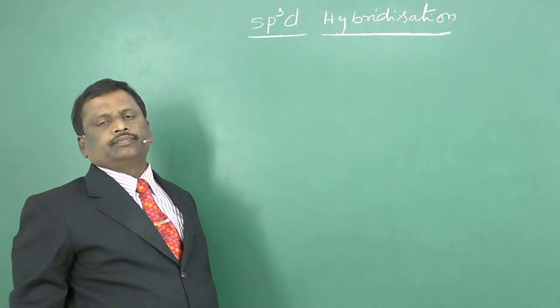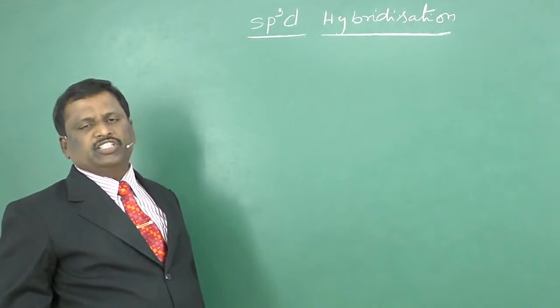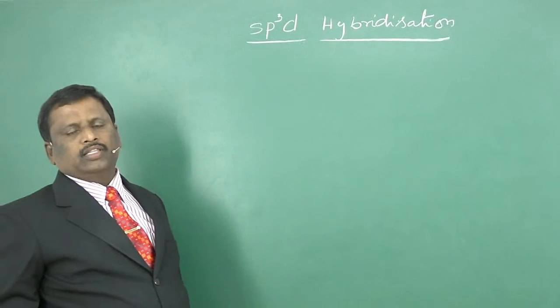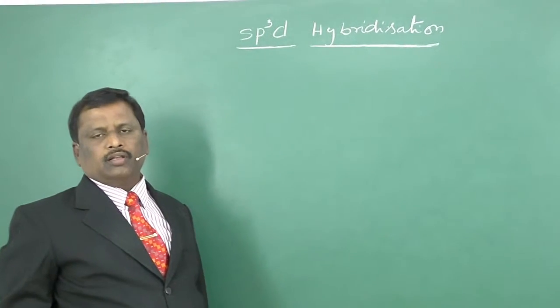sp3d hybridization. This is another type of hybridization in which one s orbital, three p orbitals and one d orbital take part.